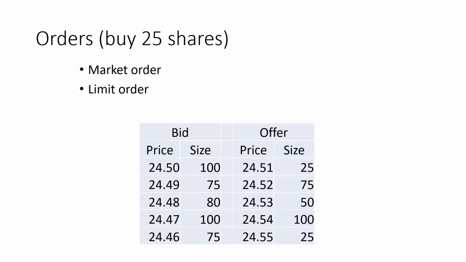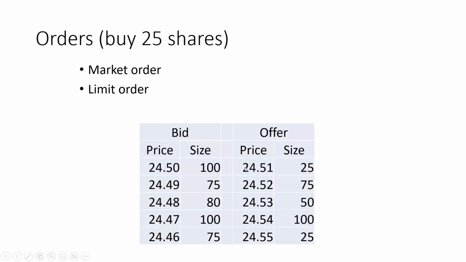Now here in this case, clearly the trade is not taking place at 24.50 or 24.51. And how do we know that? Well, this on the left is a list of all the buyers, or bid. Bid means buyers. So the best buyer, the highest priced buyer, is 24.50, and it may be one buyer or multiple buyers, and their size means how many shares they are planning to buy at that price. So at that limit price of 24.50, there's a bid for 100 shares. At a price of 24.49, there's a bid for 75 shares, and so on and so forth.